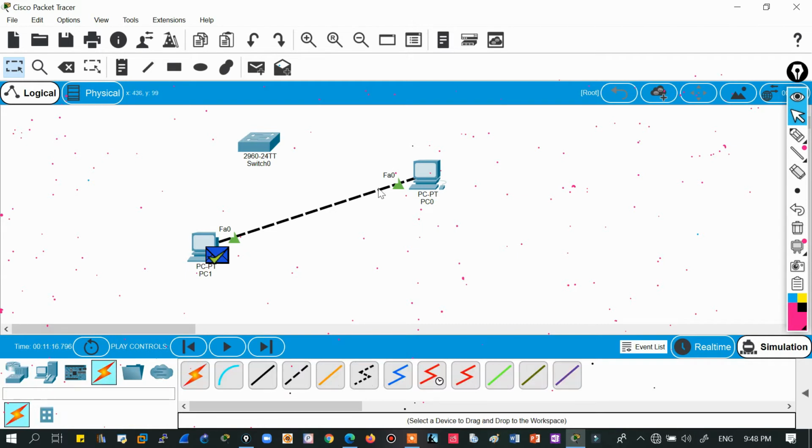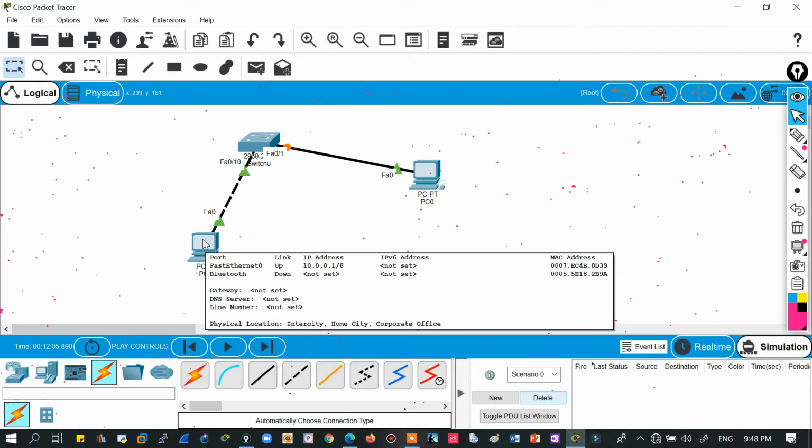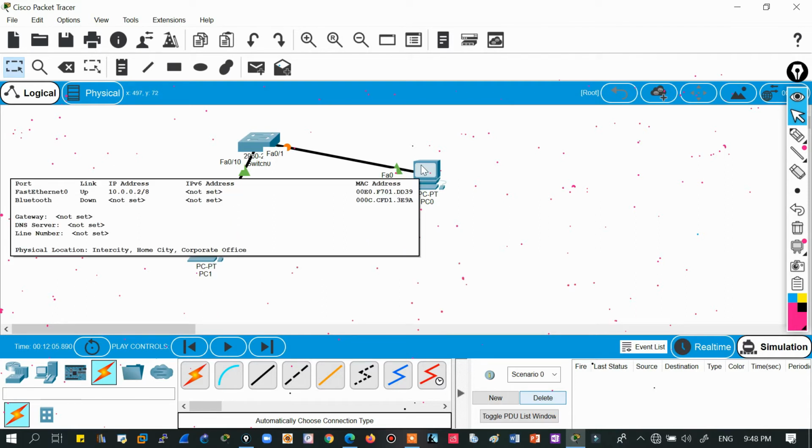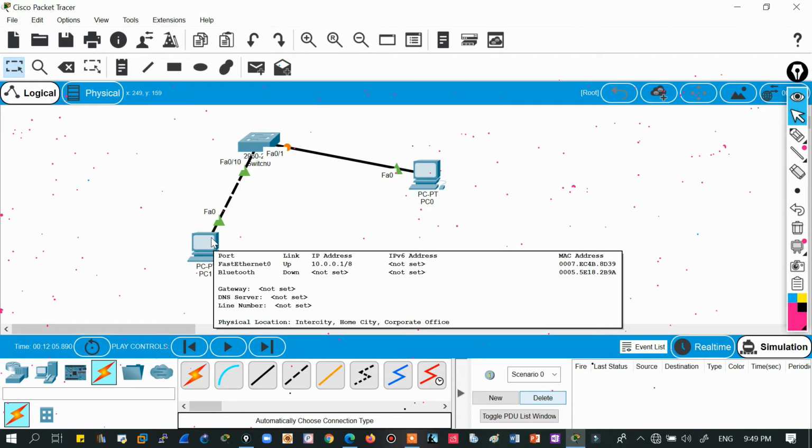So these devices need to connect to the switch, like this. So we can create a bigger network also. I'm giving you the larger perspective. When we are using these devices, each has a MAC address. You can see 0007.AC4B, something like that, and 00E0.F701, something. So this is the physical address, MAC address, and again I have assigned 10.0.0.2 and 10.0.0.1. So there are two different types of addresses.